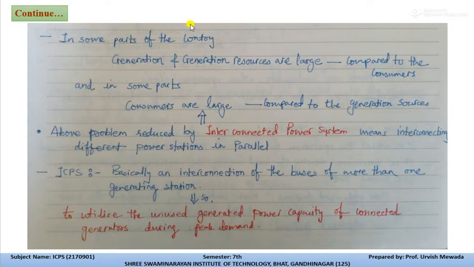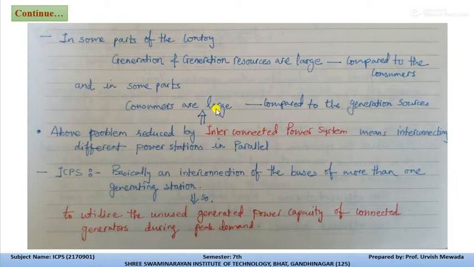Here I am giving one example: Gujarat has excess power, or more power generation capacity compared to other states, so Gujarat delivers power to consumers of Gujarat as well as other states. Due to this problem, we can introduce an interconnected power system. Basically, it is an interconnection of the buses of more than one generating station.